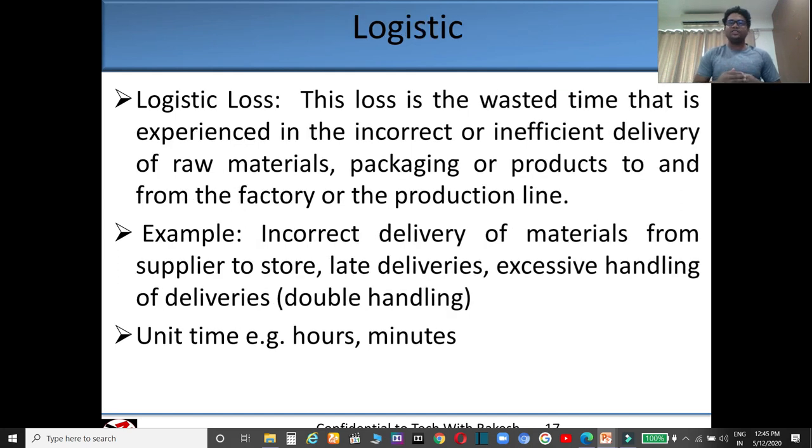Logistic loss. This loss is wasted time that is experienced in the incorrect or inefficient delivery of raw material, packaging or product to and from the factory or the production line. So this is the loss due to transportation. It means, suppose raw material is not reaching your production line at the correct time, so you are waiting for raw material. You still have the raw material, but it did not reach your production line at the correct time. So this waiting time comes under logistic loss. It's also measured in hours and minutes.